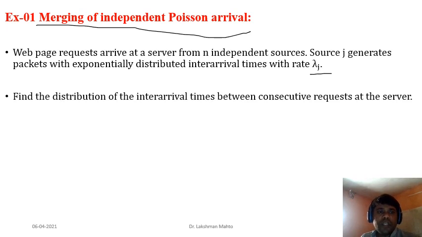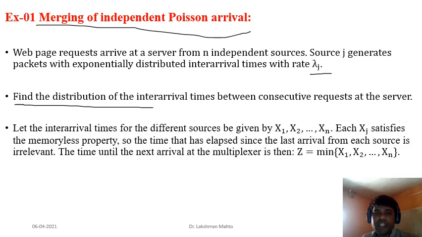Now what we have to find here is the distribution of the inter-arrival time between two consecutive requests at the server. If two consecutive requests are coming at the server, what is the distribution of the inter-arrival time of these two consecutive requests? So that we will find. Definitely it would be exponential in nature.